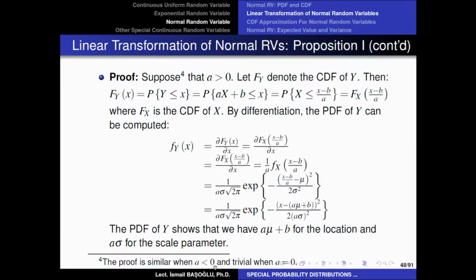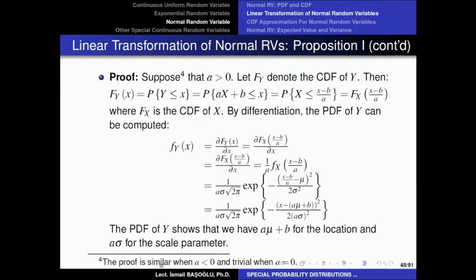If A is negative, then in that proof here, you need to change this inequality sign if you want to solve it for capital X. And when you do that, you need to write 1 minus CDF here. And when you take the first derivative again, you are just going to get the same output here. The only thing here, A sigma will just be the absolute value of A sigma.